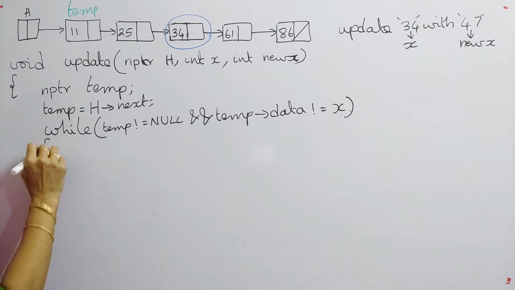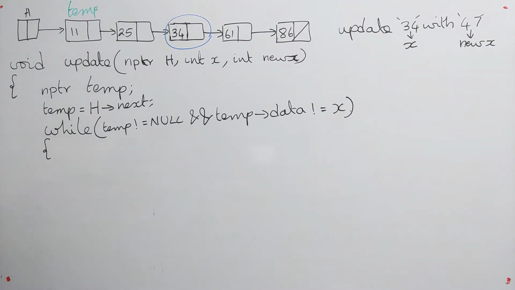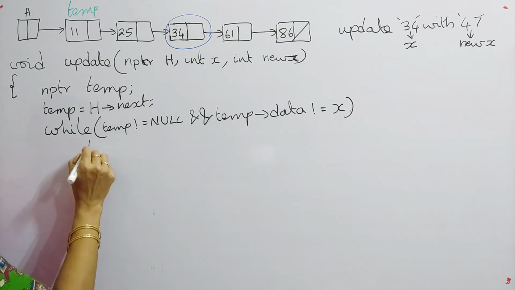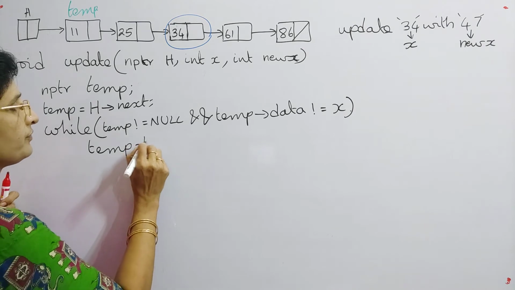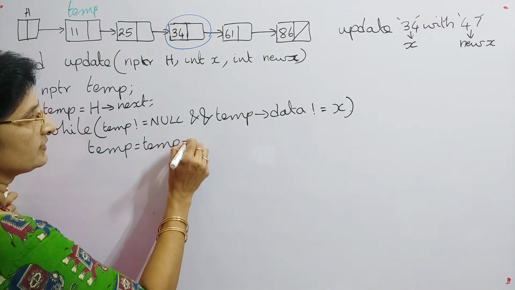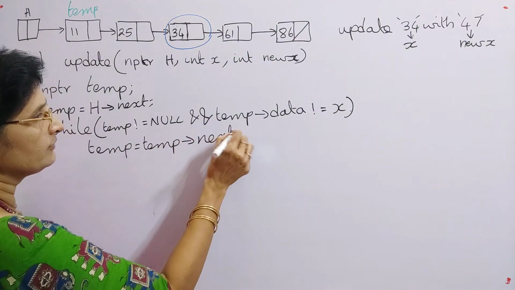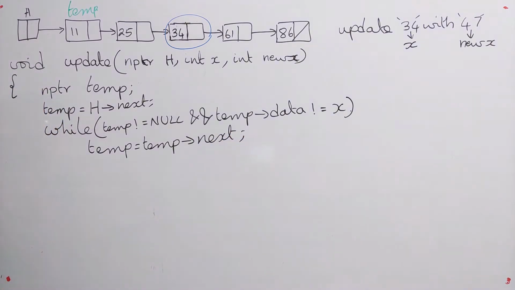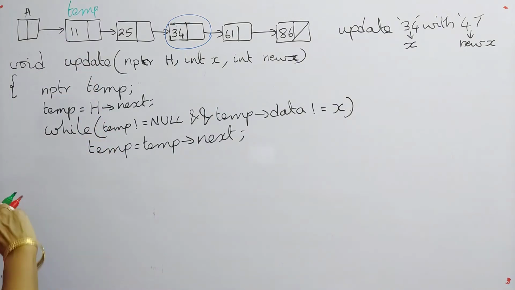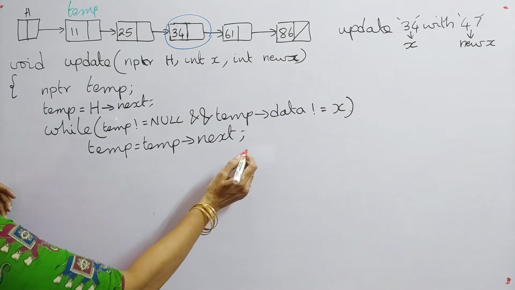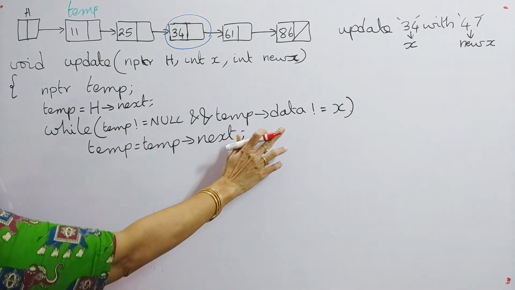So if these two conditions are true, then what are we doing? Here we are performing only one statement. If you are giving only one statement, whether you give parenthesis or not, it will execute one statement by default. So temp is equal to temp next. So now we are giving temp is equal to temp next. See now how this will work.